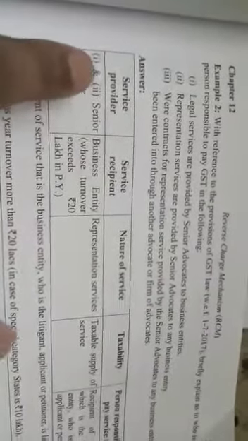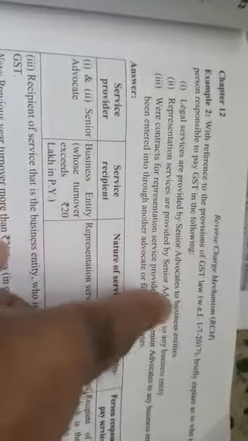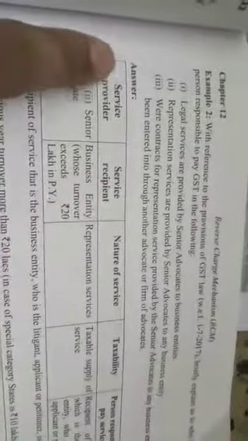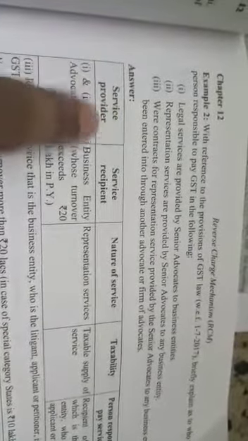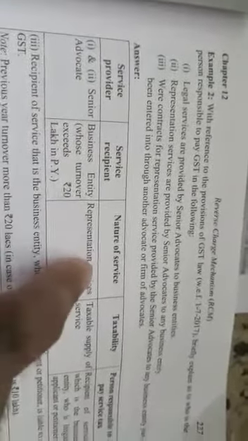Now, for 1 and 2, that is where the legal services are provided by a senior advocate to the business entity, or the representation services are provided by the senior advocate to the business entity, then here the provider of the services is the senior advocate, the recipient of the services is the business entity, and the nature of the services is representation services.